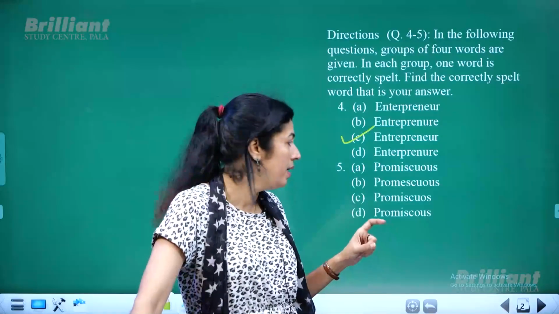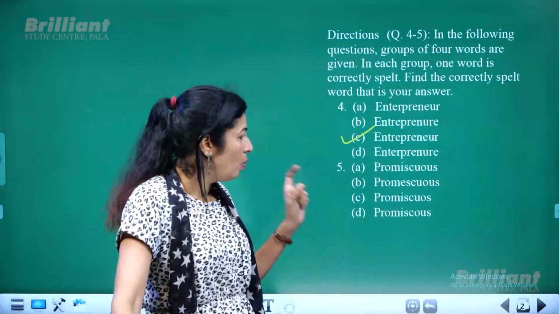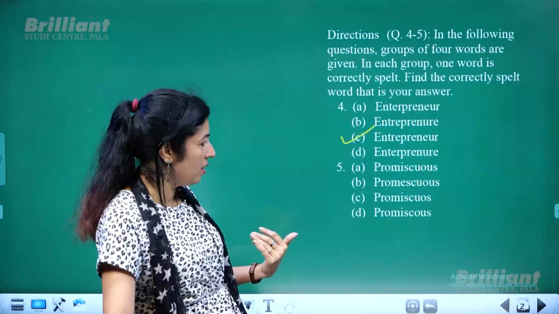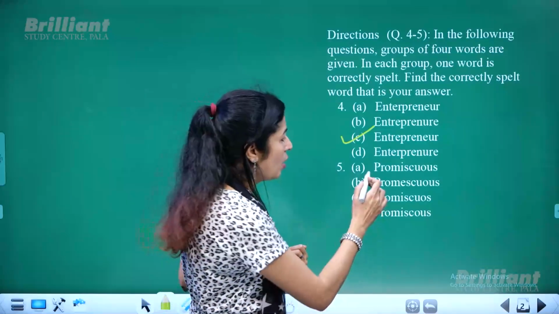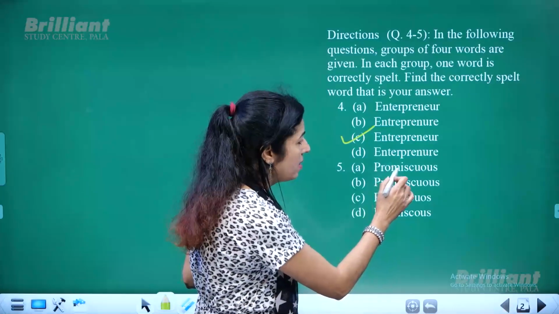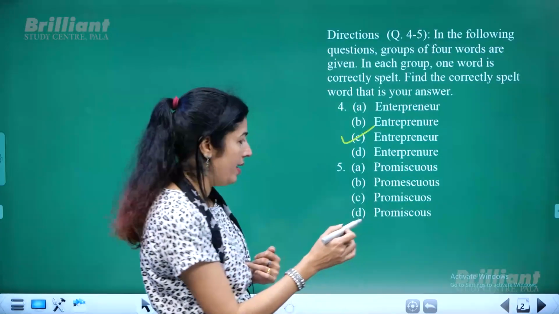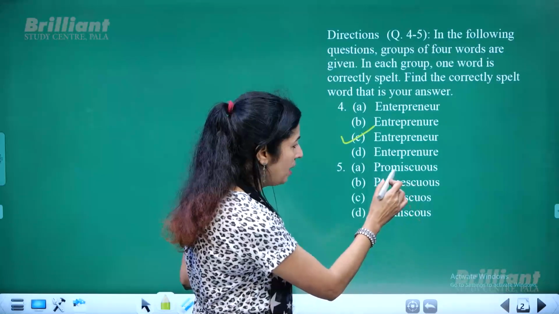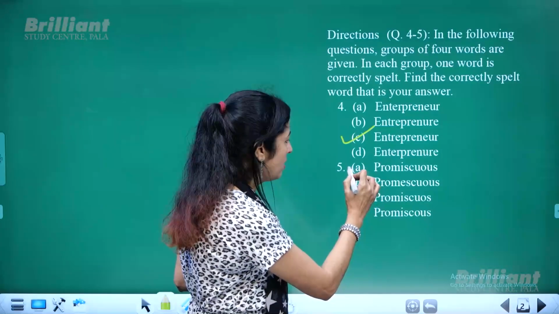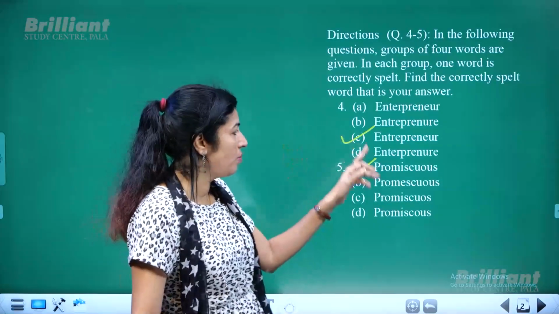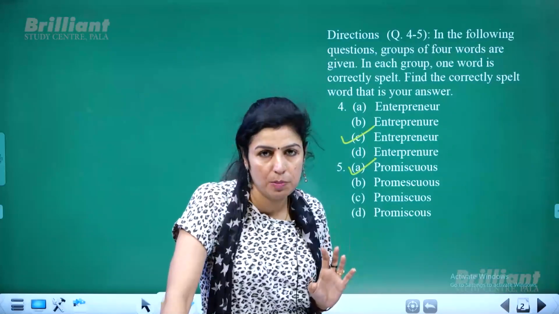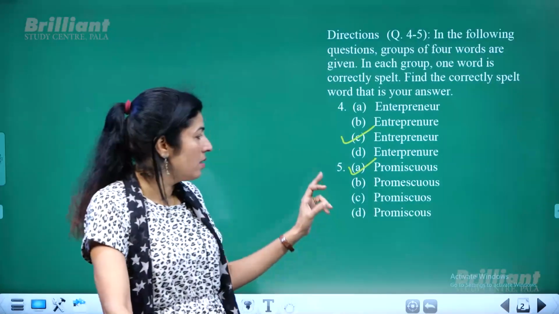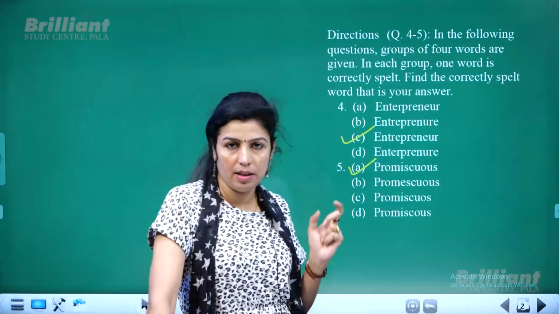Then promiscuous also, where we have to choose the correct spelling. It is PROMISCUOUS. So CUOUS, and here also CUOUS, but MI, not ME. So this is the correct option. So entrepreneur, C option, correct spelling, and promiscuous, it's A option, which is the correct spelling.